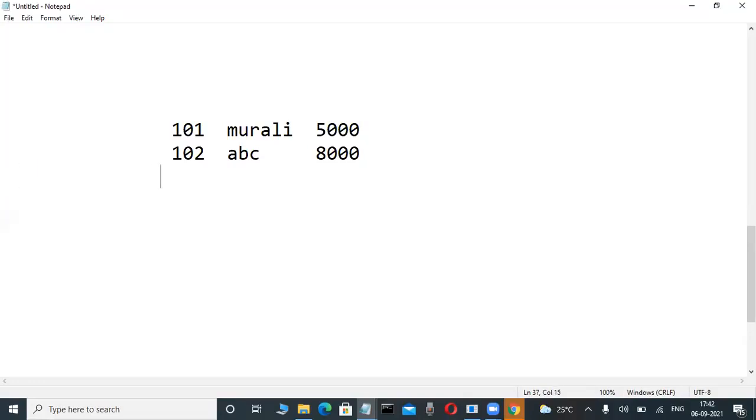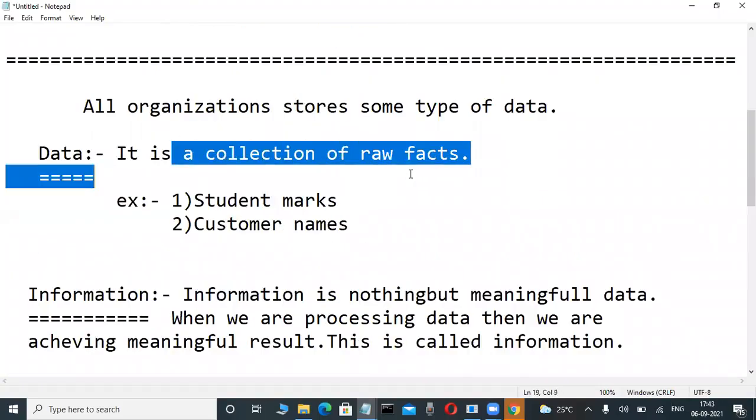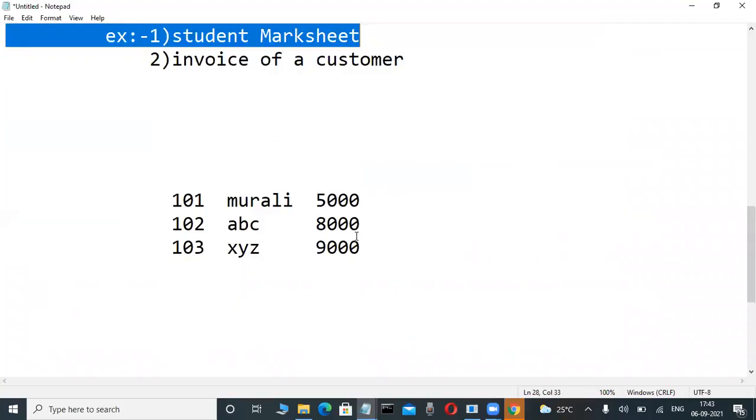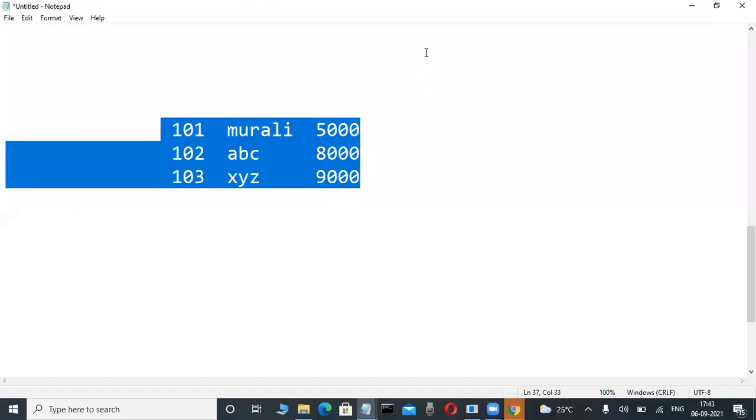Observe my documentation here. Something is there. For example, 103, XYZ, and 9000. Now is this data or information? Maybe anybody can guess. Is this data or information? Confusing. Something is there in my documentation. Is this data or information? Data means some definition is there. Information means some meaningful data is there. Definitions, okay. But suddenly Murali sir writes something on the screen. Is this data or information?